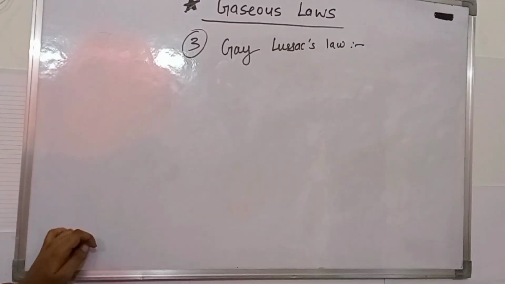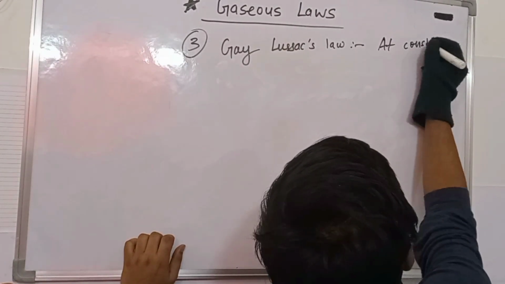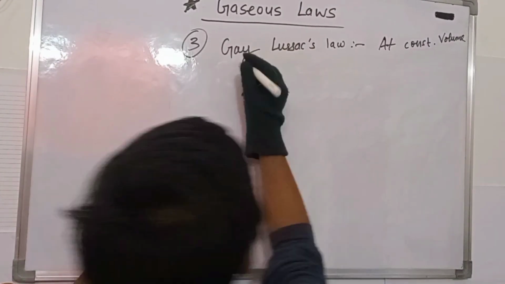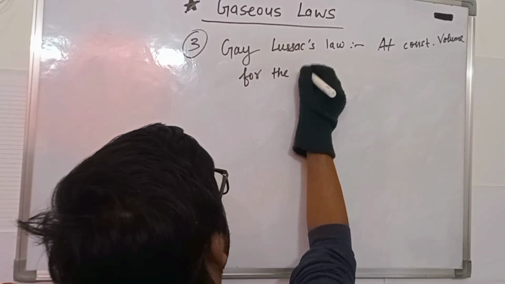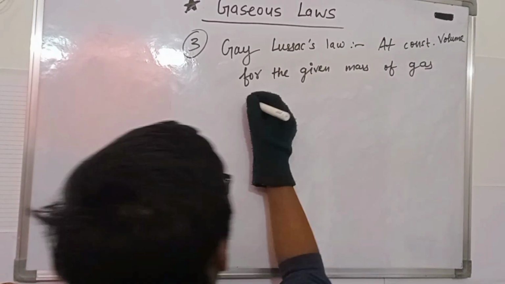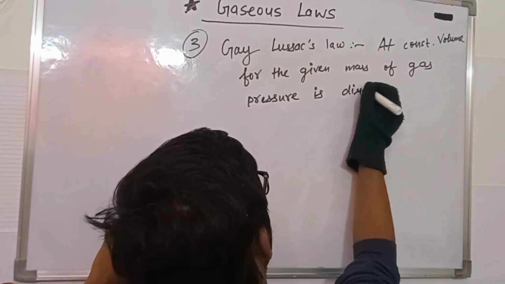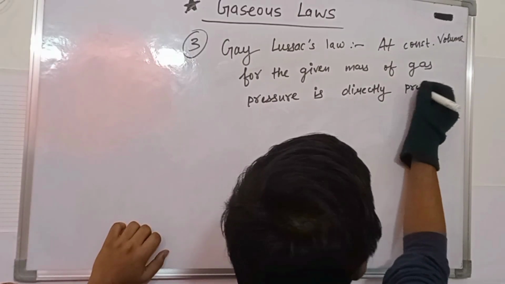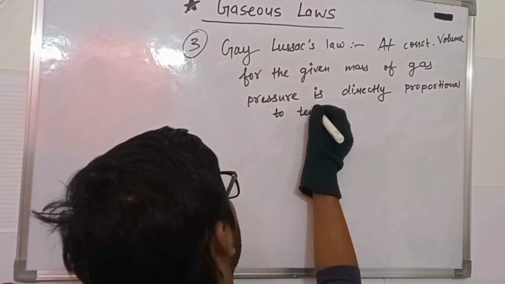Gay-Lussac law states that at constant volume, for a given mass of gas, pressure is directly proportional to temperature.